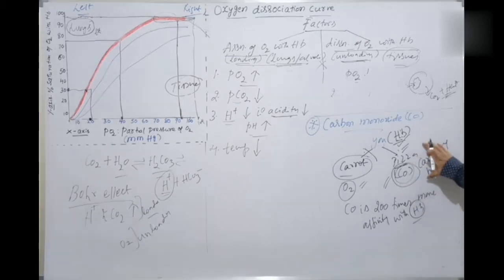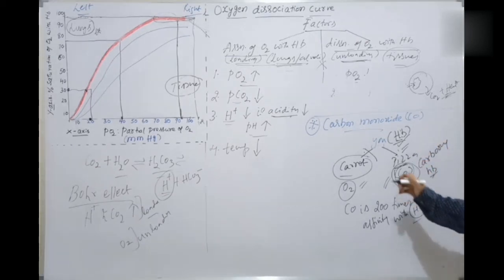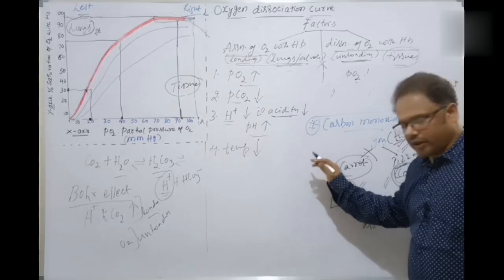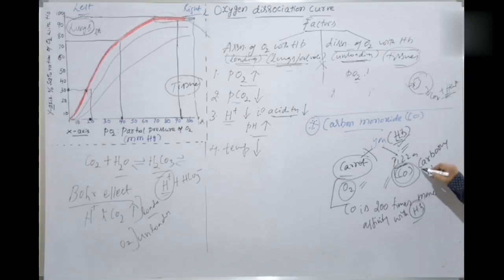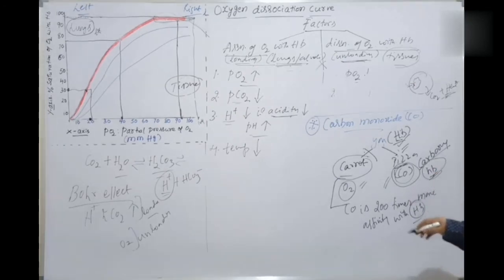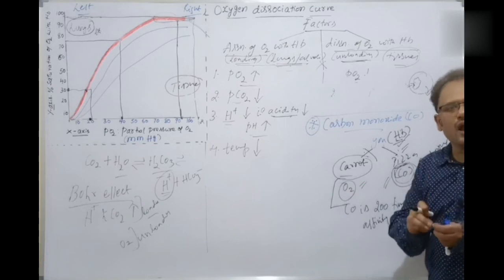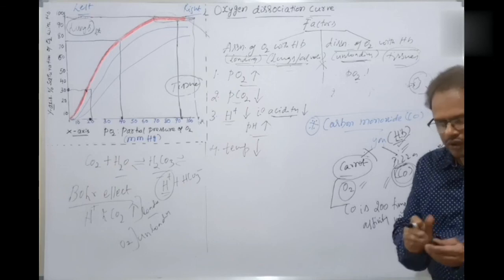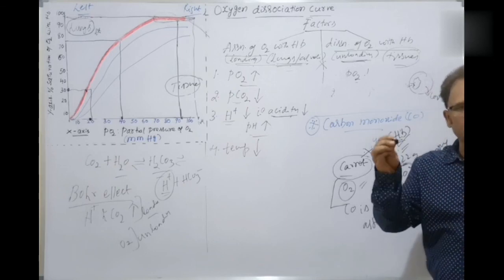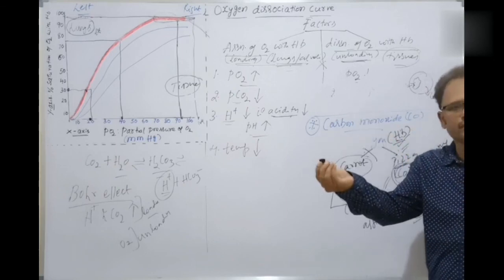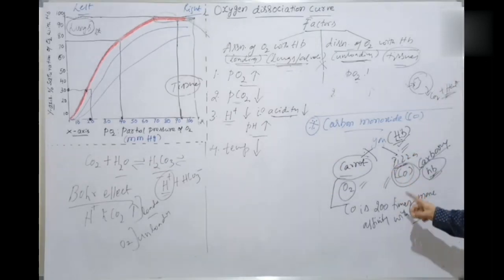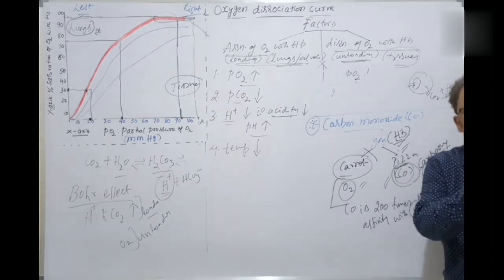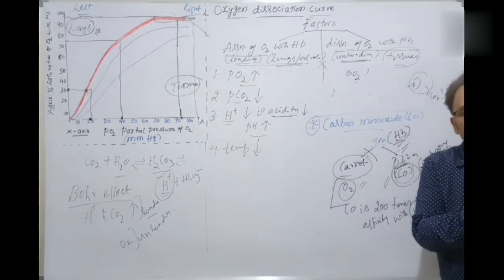When the carboxyhemoglobin is formed, then what happens? The binding capacity of oxygen with the hemoglobin increases here. When carbon monoxide is bound, the oxygen cannot be unloaded. For example, it should be unloaded like this here, from hemoglobin, but because of the carboxyhemoglobin binding with the hemoglobin, it can't be unloaded. The oxygen cannot be unloaded here.